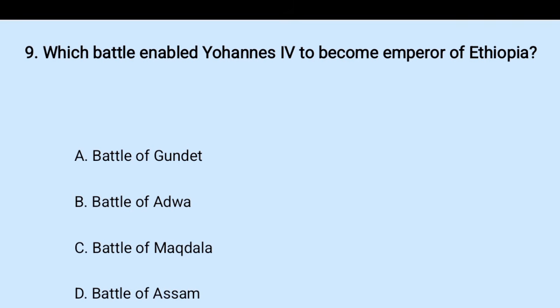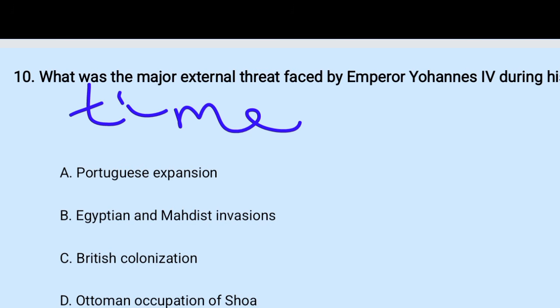Question number 9. Which battle led Yohannes IV to become emperor of Ethiopia? A. Battle of Gundat. B. Battle of Adwa. C. Battle of Magdala. And D. Battle of Assam. Okay, the answer is D. At the Battle of Assam, the king was defeated within 5 or 6 hours of battle. By the way, Assam is a place found near the city of Adwa, okay? So he was totally defeated, and finally he was crowned to be what? Emperor Yohannes IV.